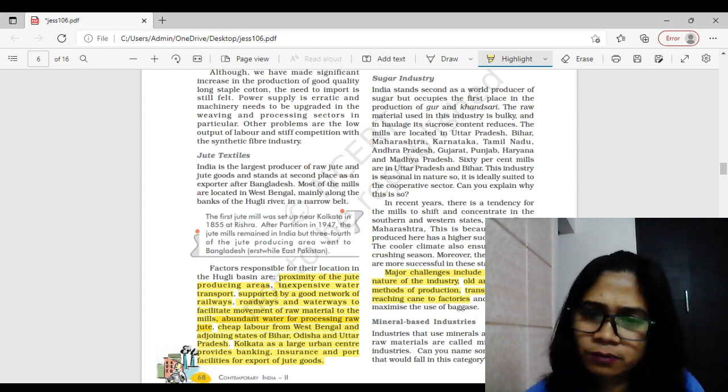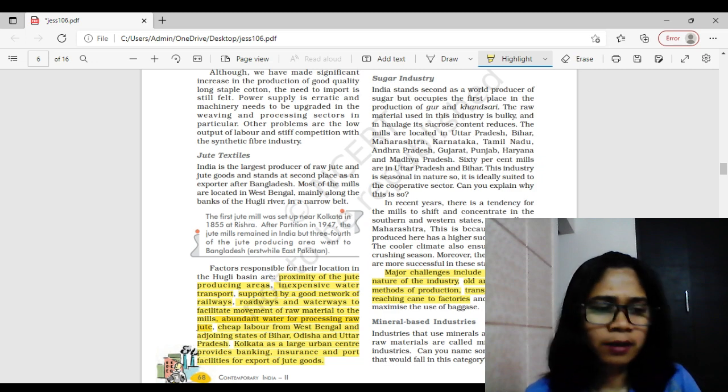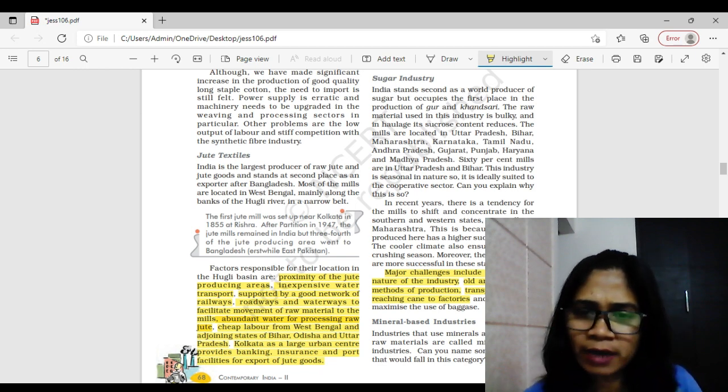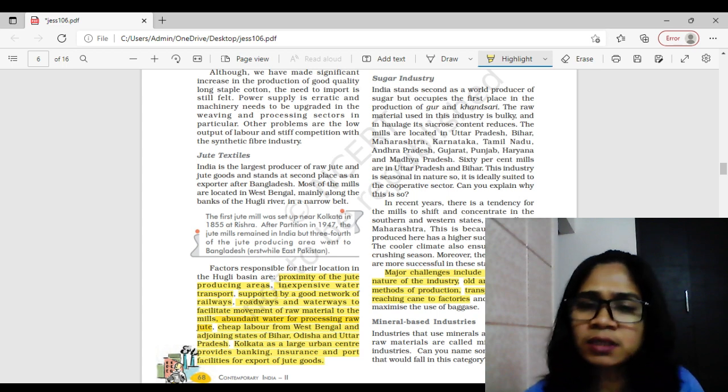It will dry up, right? So even if I crush it and take out the sugar, I won't get the same amount. That will be a loss to the mill owner. So that is the third factor responsible for the problems in this sector, right?